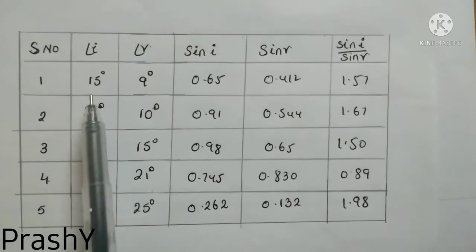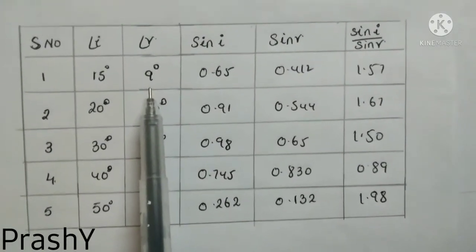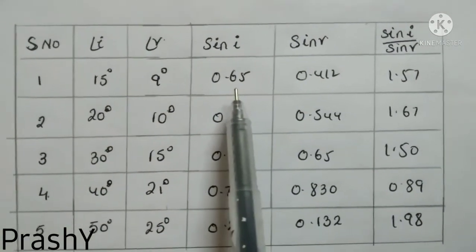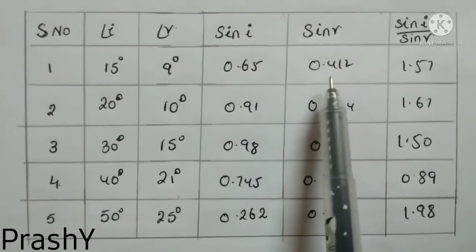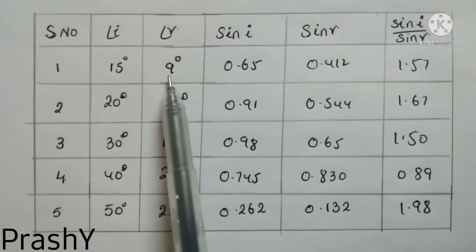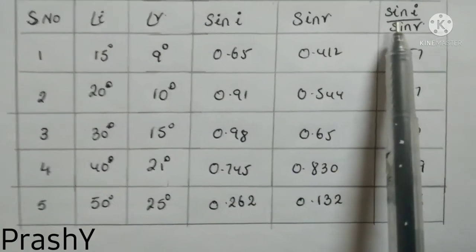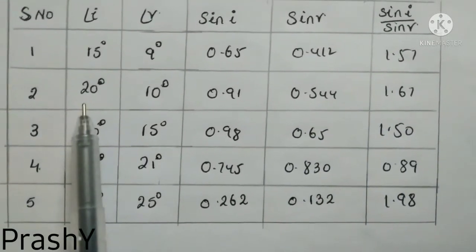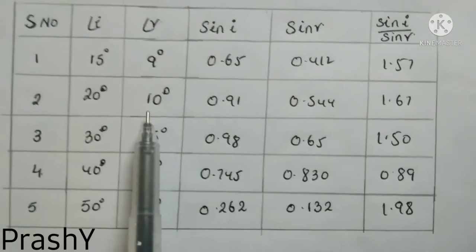For an angle of 15 degrees, we got the angle of refraction to be 9 degrees. Finding sin I, we will get 0.65, and sin R, which means sin of 9 degrees, is 0.412. So the ratio of sin I by sin R we got to be 1.57. For 20 degrees we got the angle of refraction to be 10 degrees.